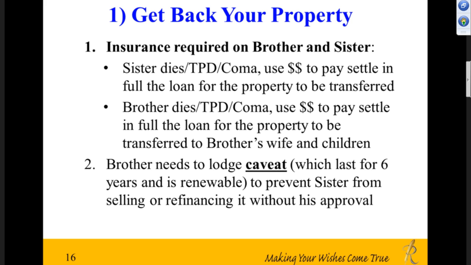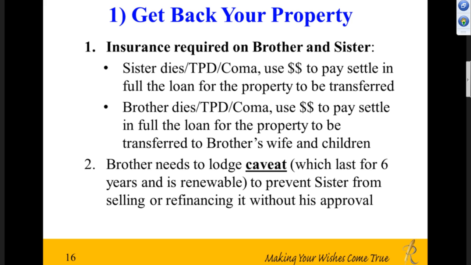Now, in the event the sister dies, suffers TPD or coma, that insurance money can be used to settle the loan in full for the property to be transferred to the brother or to the brother's wife. Now, in the event the brother is the one who dies first, then that insurance money can be used to settle the loan properly and then to transfer that property to the brother's wife. Okay, because if you don't have this insurance, you will have an issue. Who's going to pay for the loan, and the transfer will never be done.